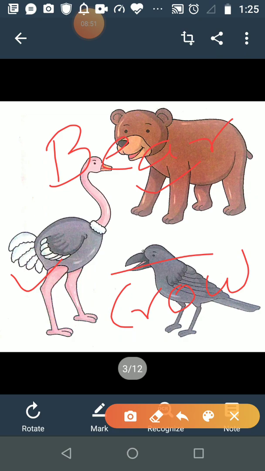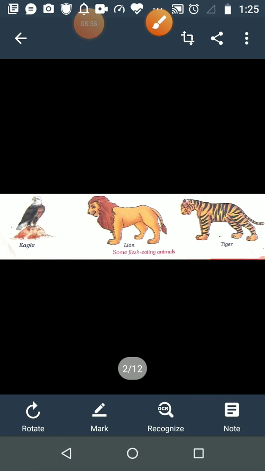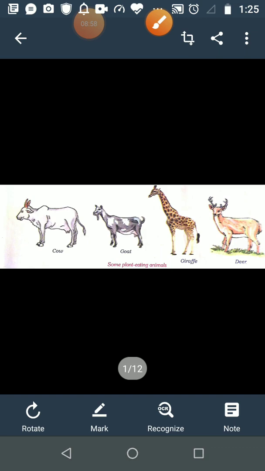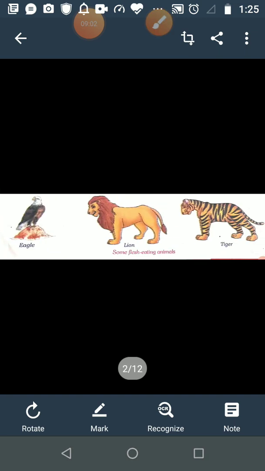One more time, see all these pictures. This is a picture of plant eating animals. Next, this is a picture of flesh eating animals.